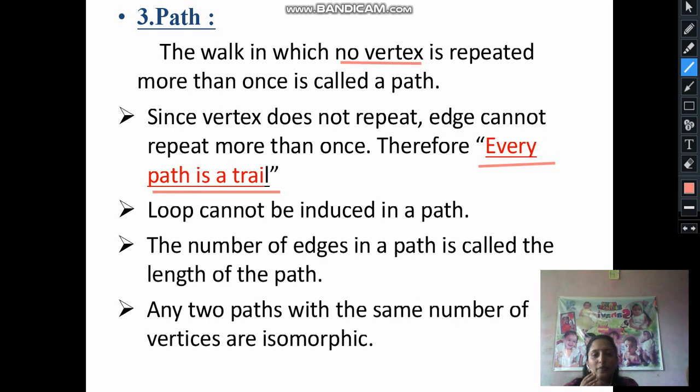Okay. A loop cannot be included in a path. The number of edges in the path is called the length of the path. Any two paths with the same number of vertices are isomorphic to each other. So, in a path, the important statement is the walk in which no vertex is repeated. If a vertex is not repeated, then that walk is called a path, and every path is a trail since in a path no vertex is repeated. If a vertex is not repeated, then an edge is also not repeated. Therefore, every path is a trail.